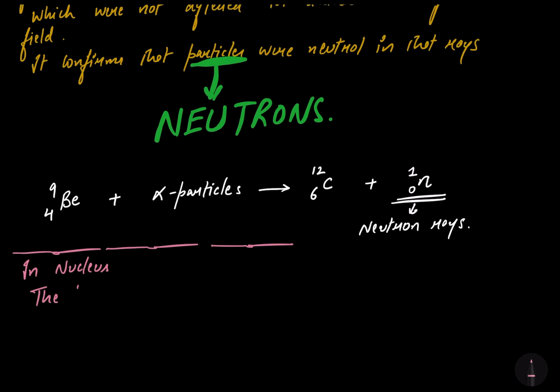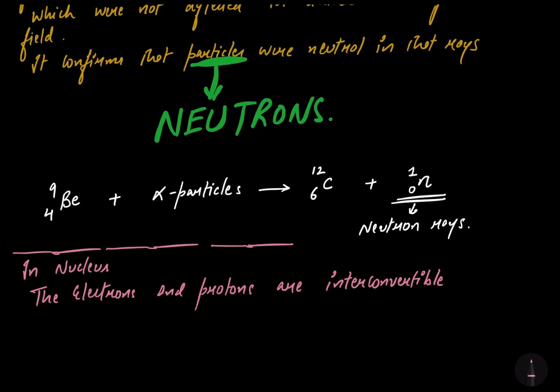First of all, I'm writing in nucleus, the neutrons and protons are interconvertible, and they interconvert with the half-life of 20 minutes. So we will discuss that in the radioactivity chapter. So in the nucleus, the neutrons and protons are interconverting.